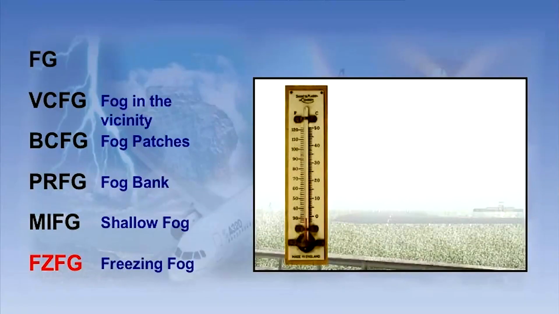Next up is the qualifier FZ, which specifically denotes freezing fog. This identifier tells you that the observer is currently in fog, and the ambient temperature is at or below 0 degrees Celsius. I know fog can be a bit confusing at times, but just stick to the rules, and you'll easily decode exactly what the observation is telling you.